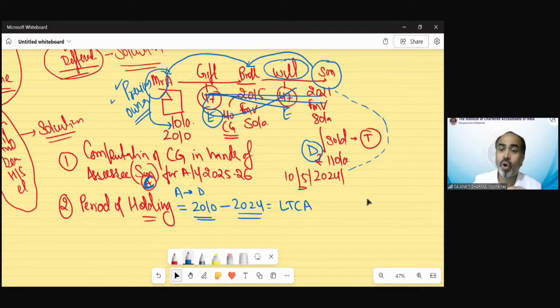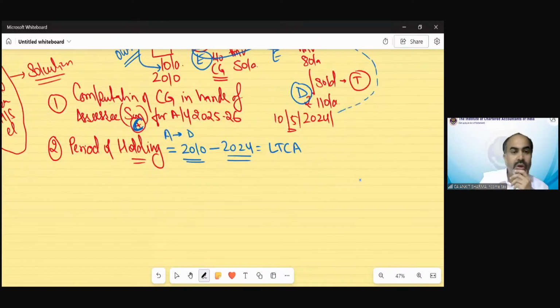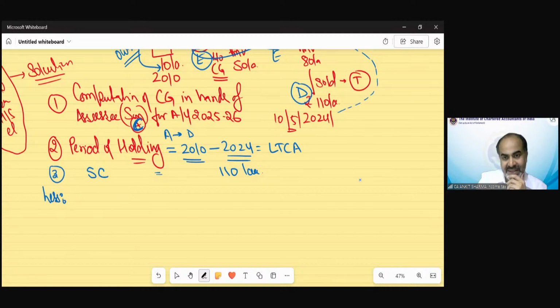First clarification: for all these 12 cases, these provisions would be applicable in the same way. Now the third case. After the period of holding, we need the sales consideration for the purpose of the solution. The sales consideration has been given in the question as 110 lakh rupees. Clear? Now, if that is a long-term capital asset and it has been transferred before 23rd of July, we are going to apply the indexation concept. For the indexed cost of acquisition, first of all, we have to find the cost of acquisition.